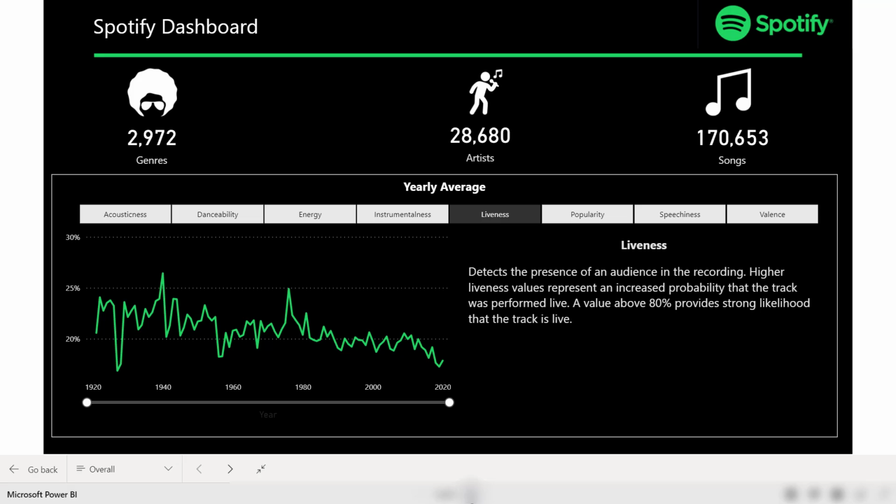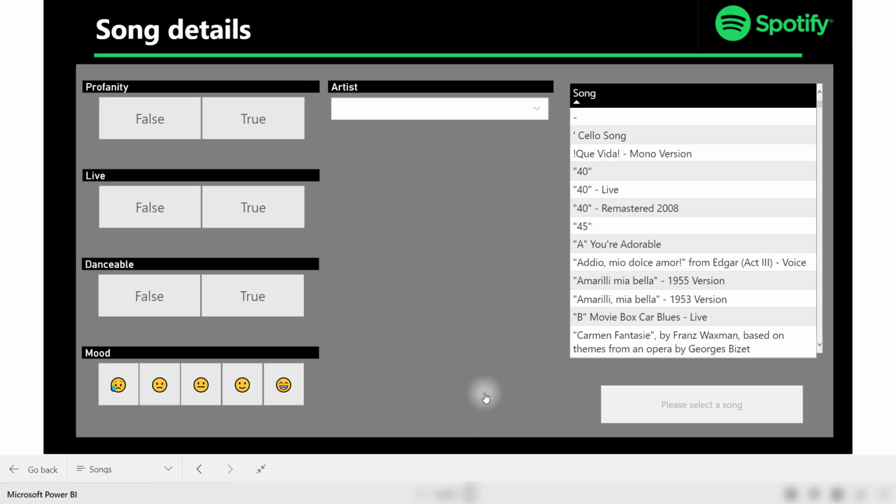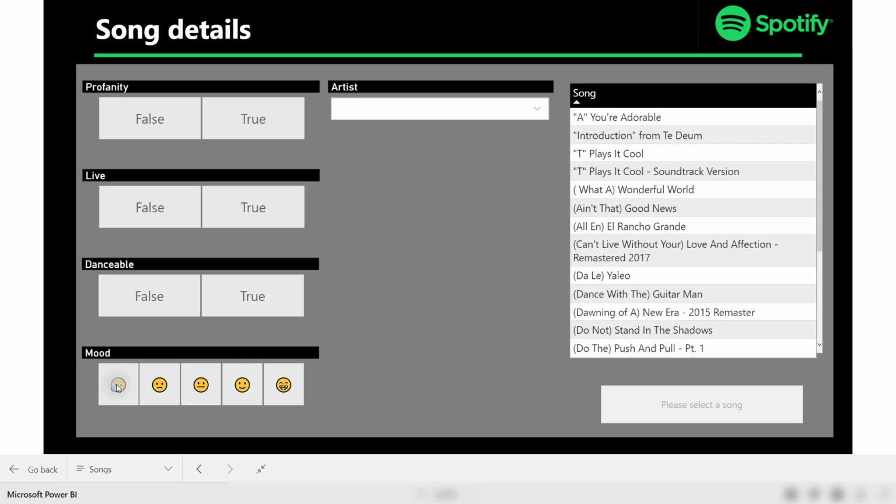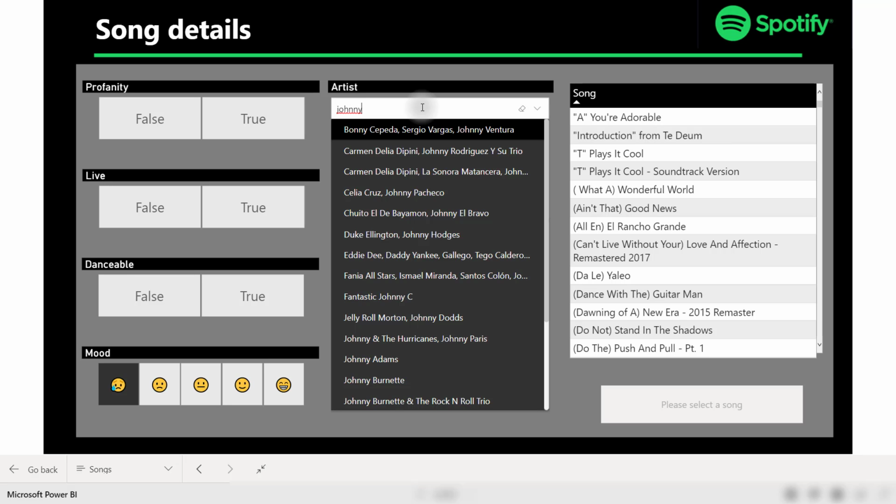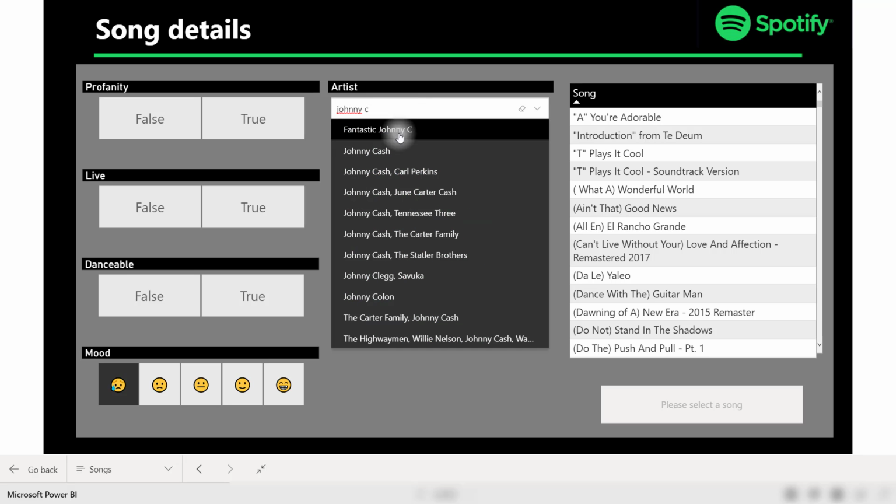There's a couple other tabs included in this report. This page also lets you filter down the songs and then drill into a single song. But the piece here that I love the most was the use of emojis in order to select the mood of the song. For example, if I want an extremely sad song for whatever reason, you can select this emoji. I can even search for artists. I could search for Johnny Cash again and select one of his songs.